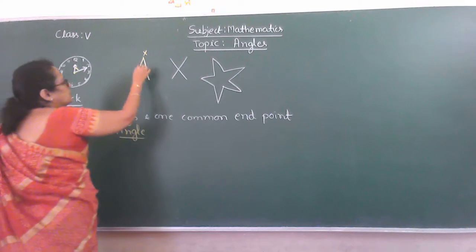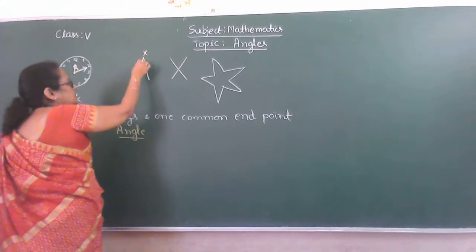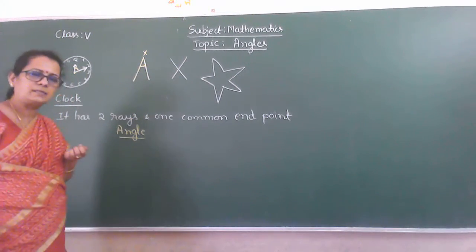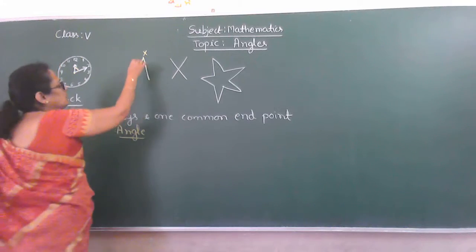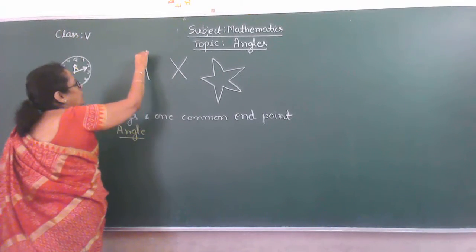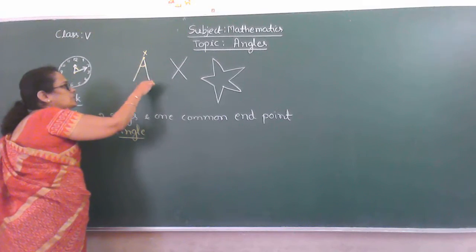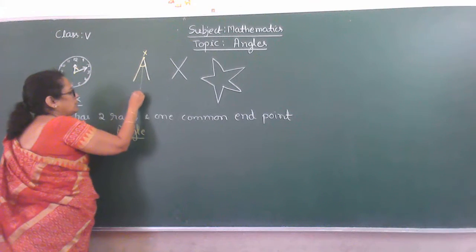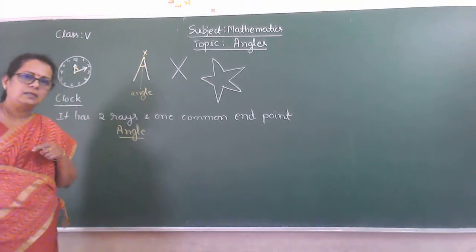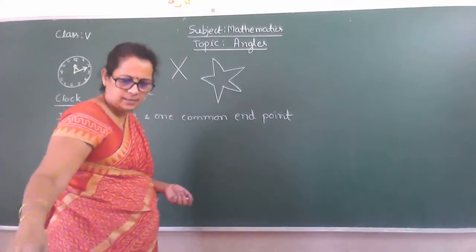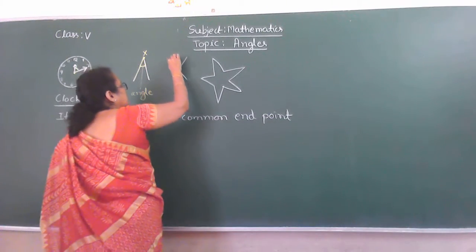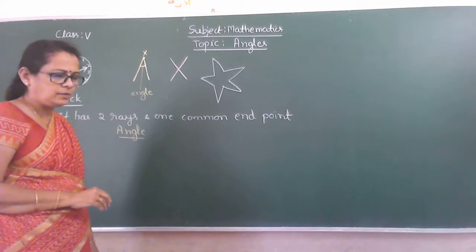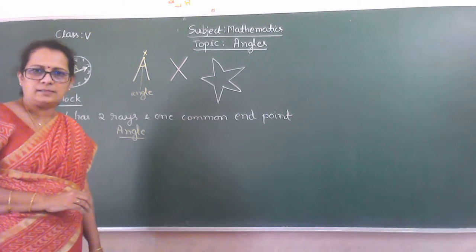The distance between first ray and the second ray, this we call it as angle. See, two rays and one end point. So the gap between these two rays we call it as angle. Okay, we call it as angle. So if you go through this diagram, here written alphabet x. So you can see so many angles in this diagram, isn't it children?